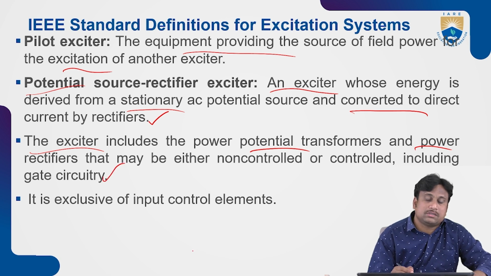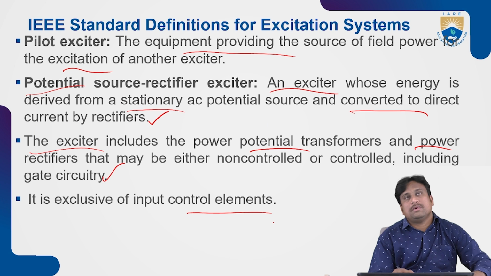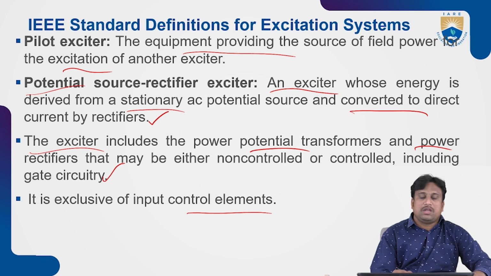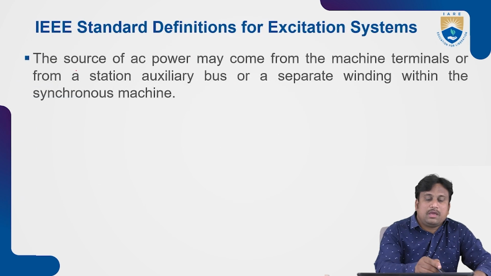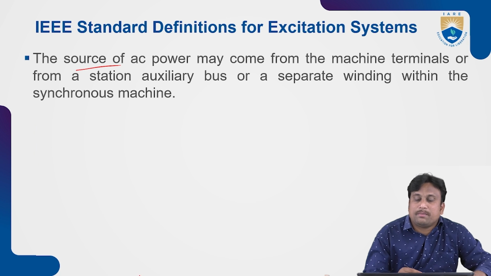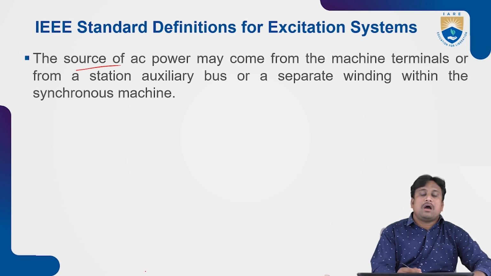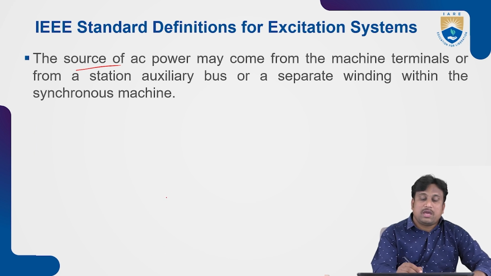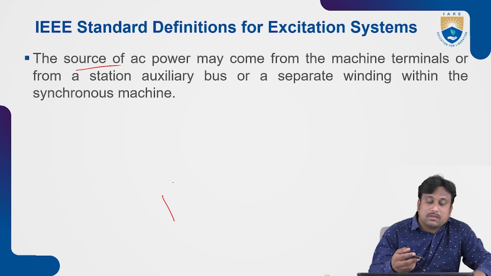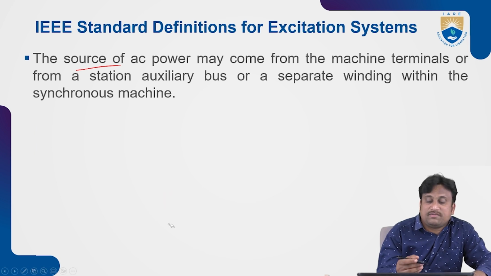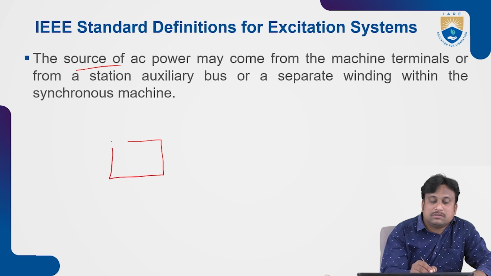So this is exclusively for input control elements. These are suitable only for input control elements. They act as potential source rectifier circuits. Here the source of AC power may come from the machine terminals, or from the stationary auxiliary bus systems, or from a separate winding of the synchronous machine. So here the source may be created like this. That means the source of excitation for the synchronous machine is drawn like this. This is the source of excitation.